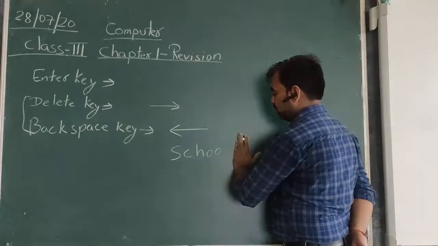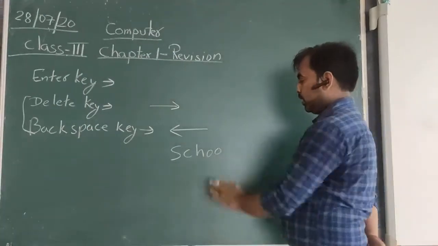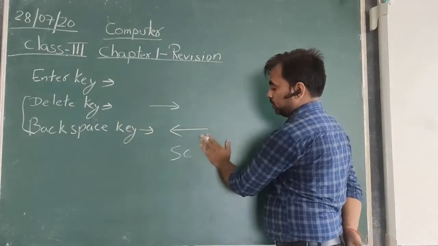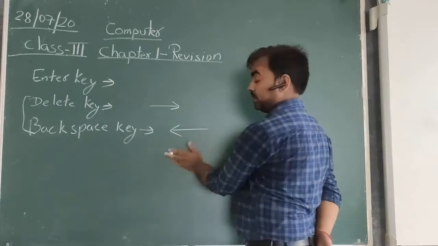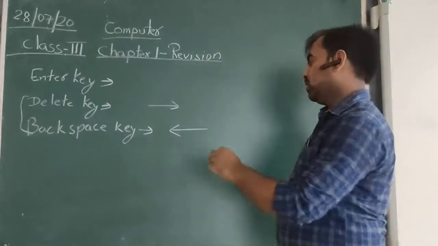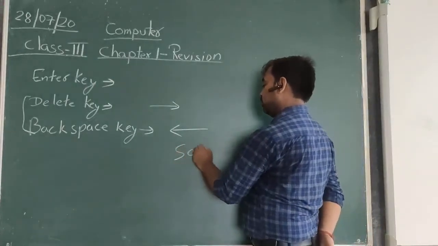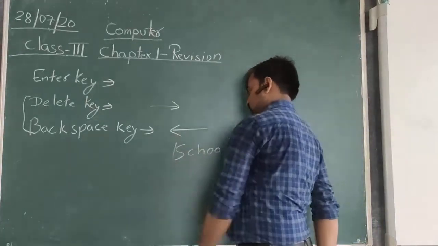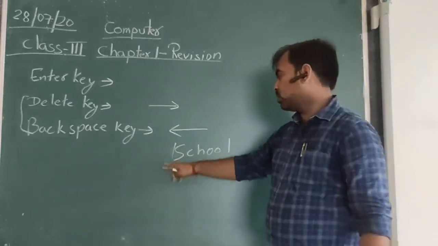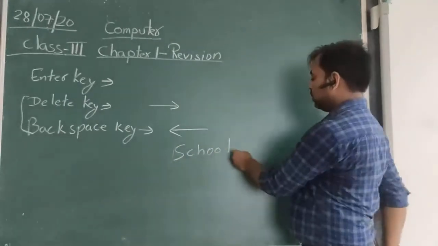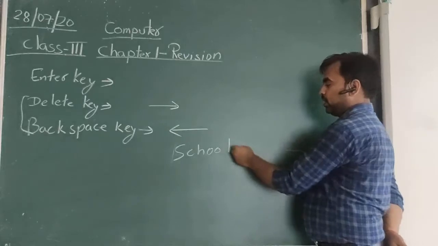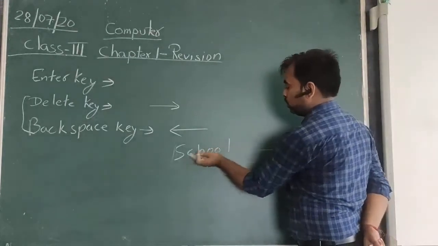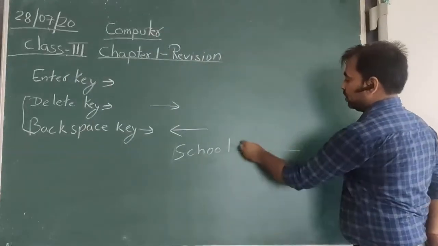It will first delete L, then O, then again O, H, C and S. Whereas if your mouse cursor is here and you have written something else here and you are pressing the delete key continuously, it will not delete this particular part, it will move toward the right direction.